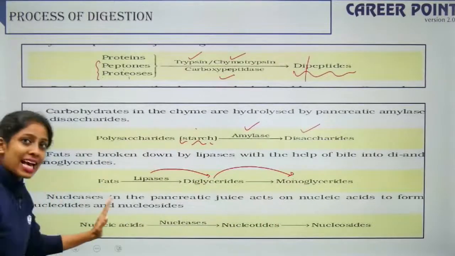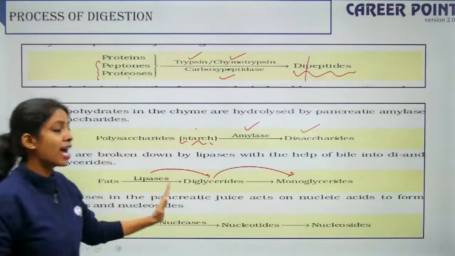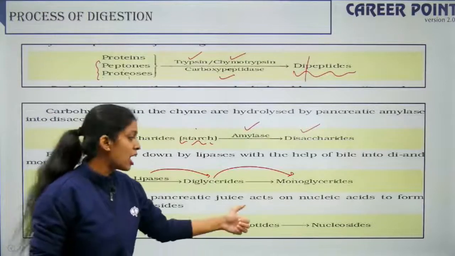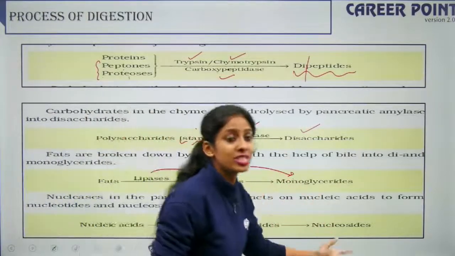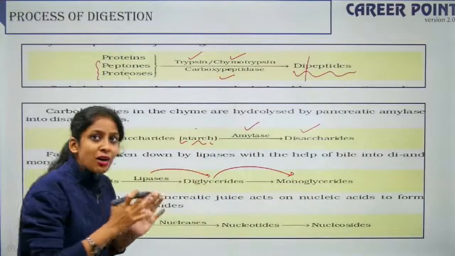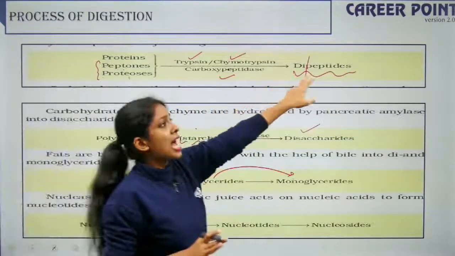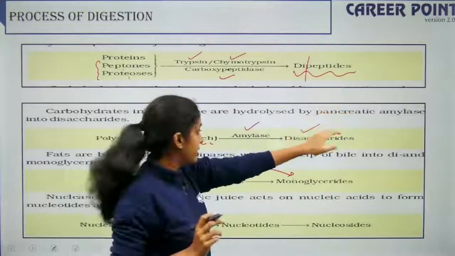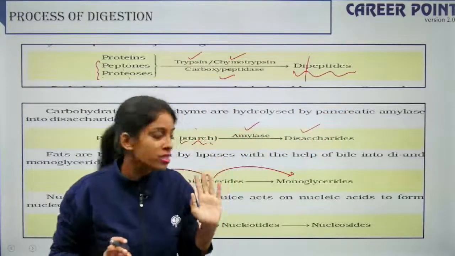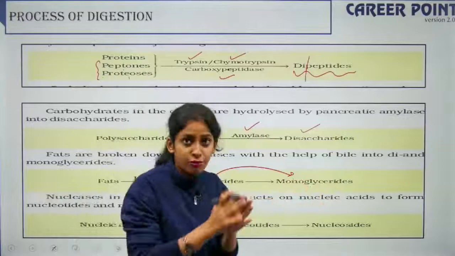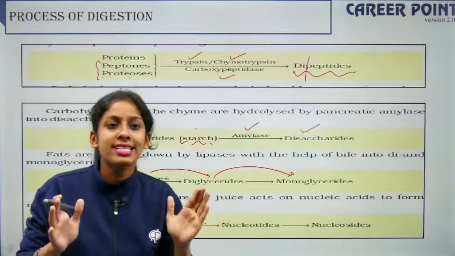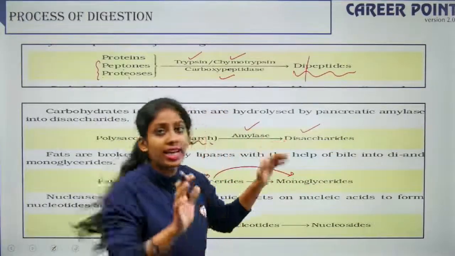Then nucleic acids, with the help of nucleases, are broken down into nucleotides, then nucleosides. Right? So this is how they are broken down. But still it is not the final form. So it is dipeptides, not yet amino acids, it is disaccharides, not yet monosaccharides. This is monoglycerides. Further it can be broken down into fatty acids and glycerol. So further breaking down is there.